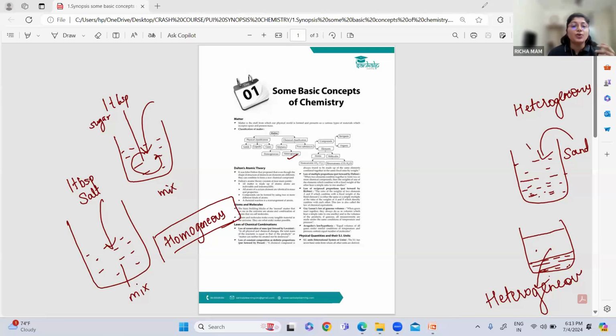You are going to study all the three subjects separately. So physics separately, you have physics textbook separately, chemistry textbook separately, biology separately, and all the papers. Physics you're going to write for 100 marks, chemistry 100 marks, and biology 100 marks. In your school, you might have written for science together for 100 marks, but here we are going to study in depth, right? So these are some of the basics of chemistry.